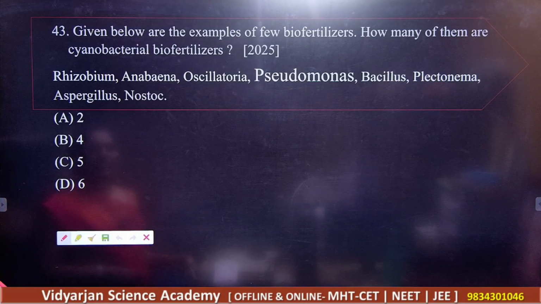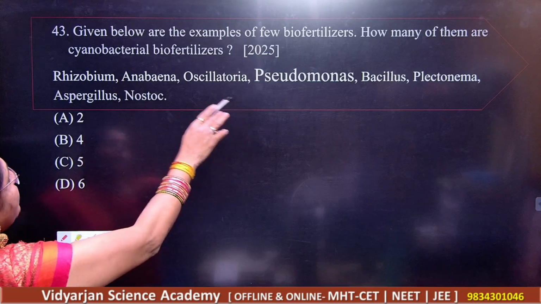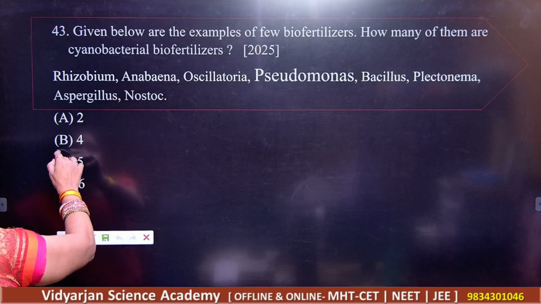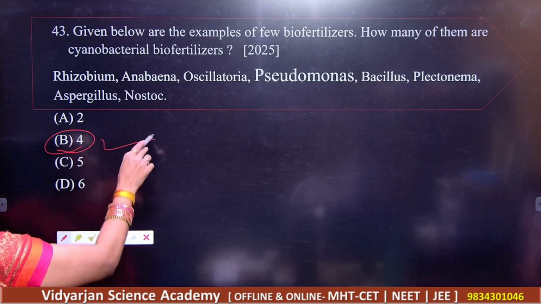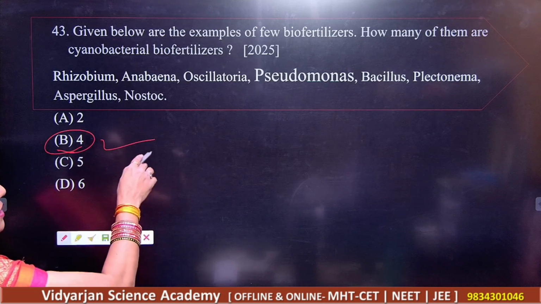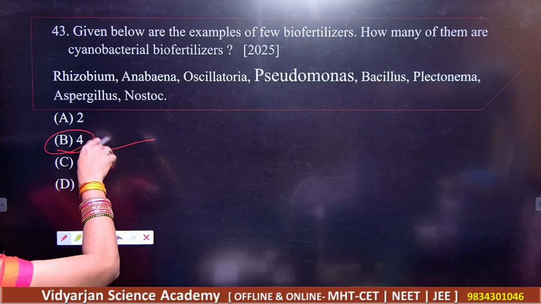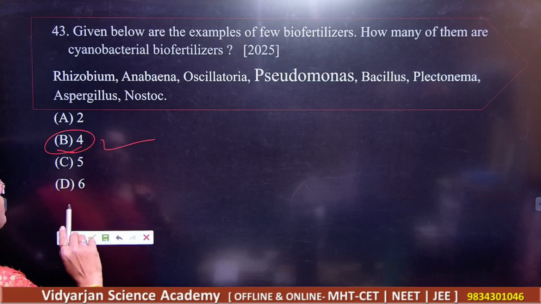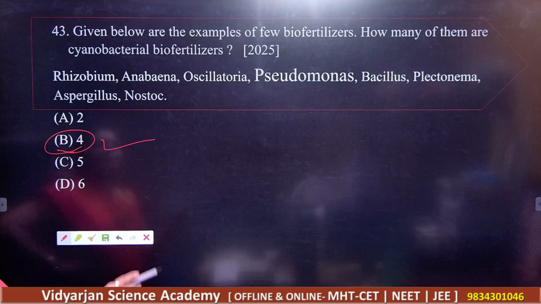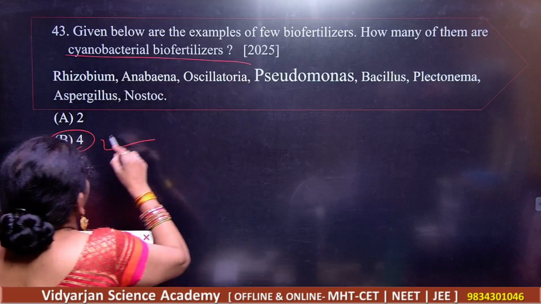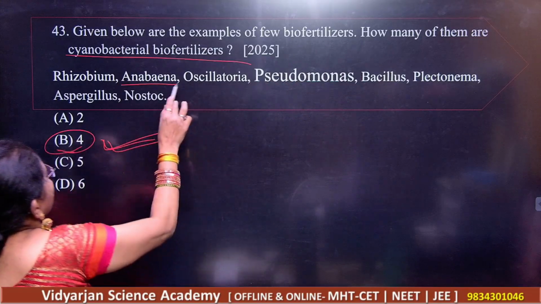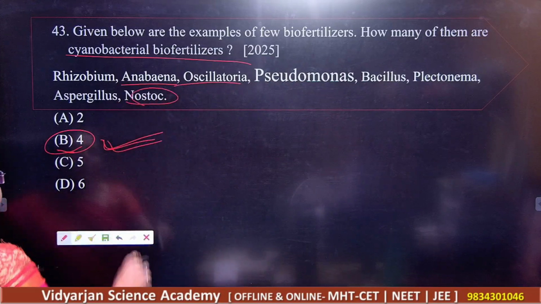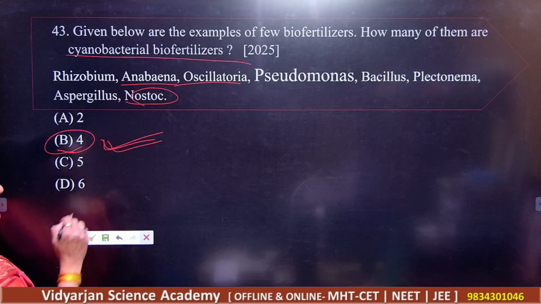So what should be your answer? Your answer here is 4. That is, we have Anabaena, Oscillatoria, Nostoc, and Plectonema, right? All these are acting as cyanobacterial biofertilizers. So all these are the correct answers here.